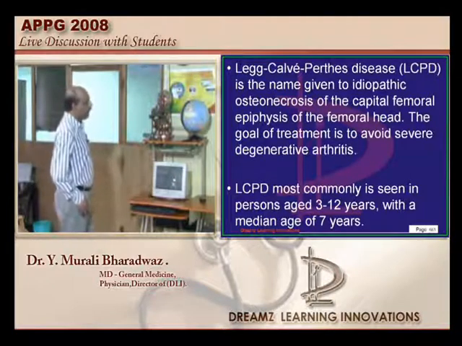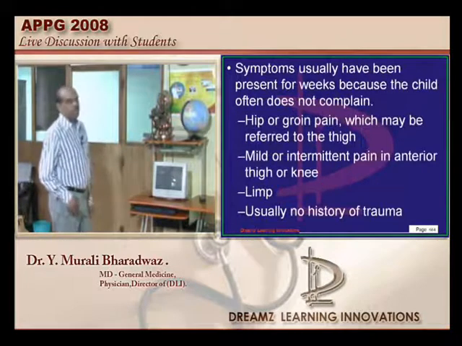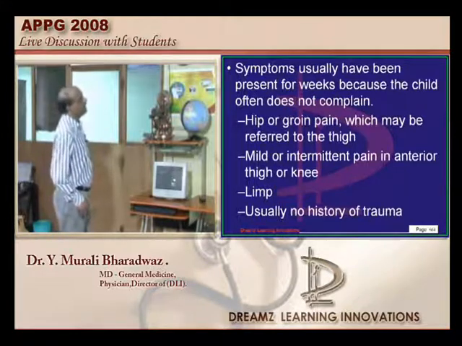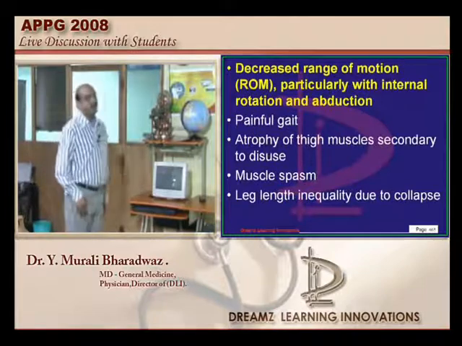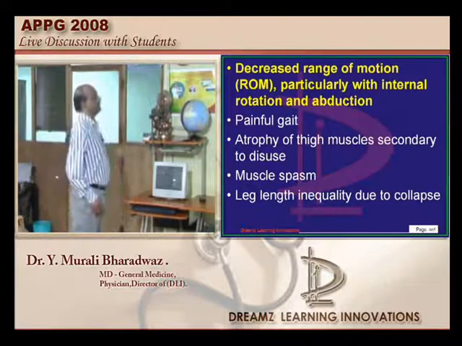And there is a hip or groin pain, limp will be there, no history of trauma, and there is a decreased range of motion in the internal rotation, and abduction is a very important clue for diagnosing the Perthes.